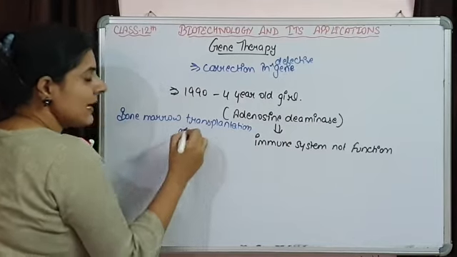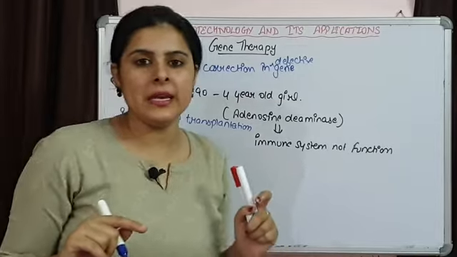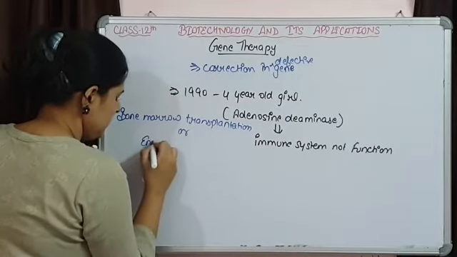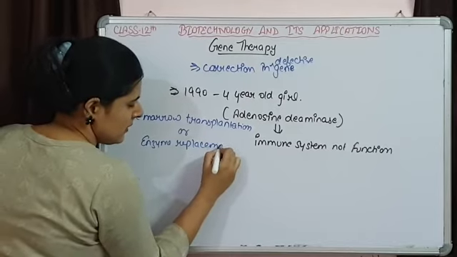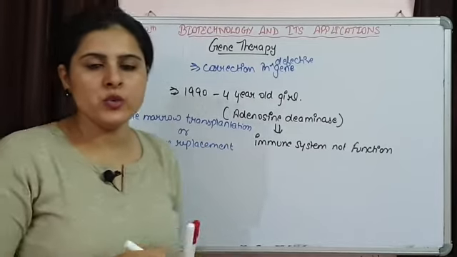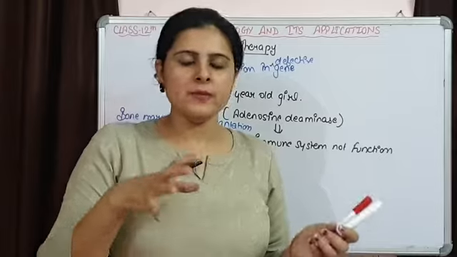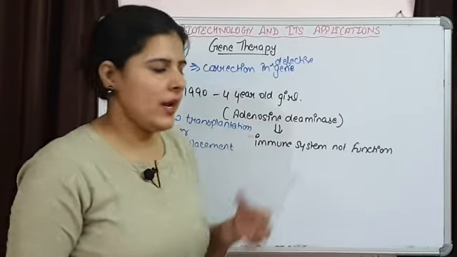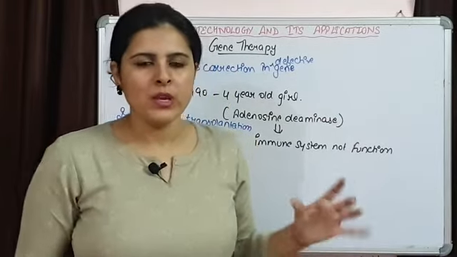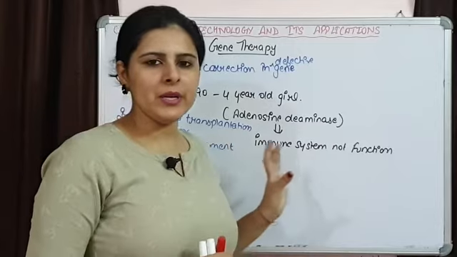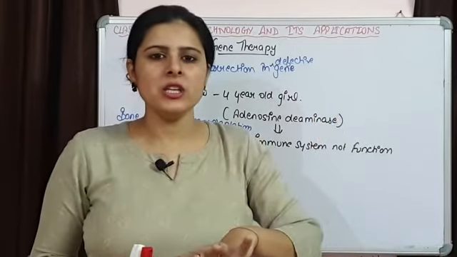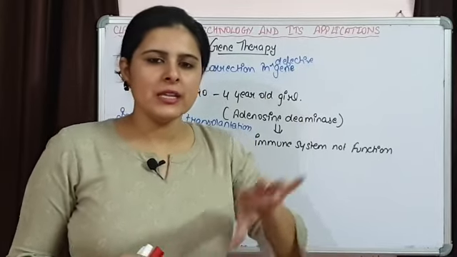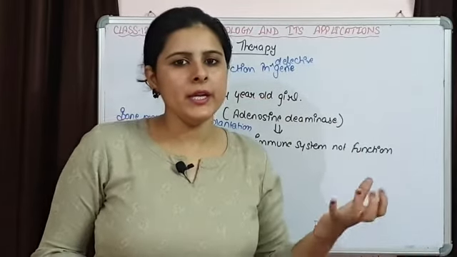Or there is enzyme replacement therapy, which means each time the individual is provided enzymes with an injection and the function will be performed. So, these are temporary methods of treatment. But if we are introducing a fully functional gene, that is going to be a permanent cure.